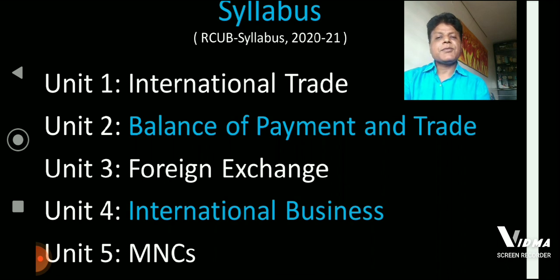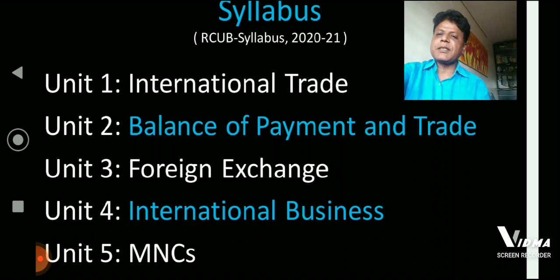Third unit is foreign exchange. Fourth unit is international business. And fifth unit is multinational corporations. These are 5 important units that we'll be studying under the title International Trade and Business.